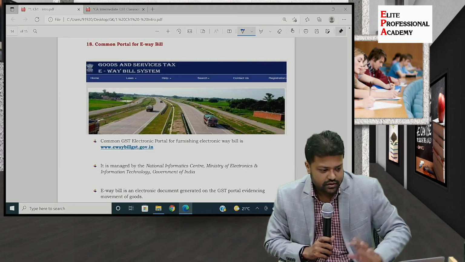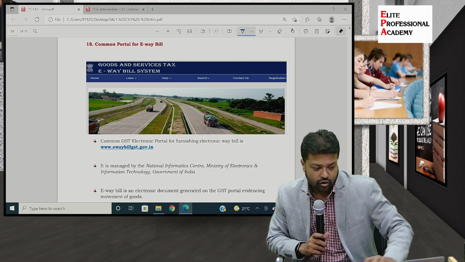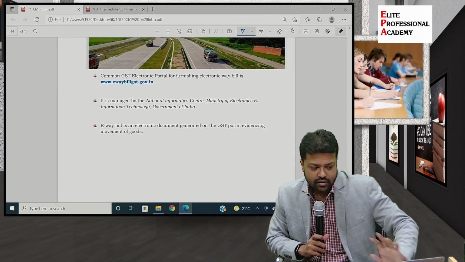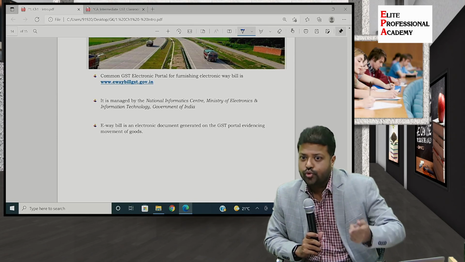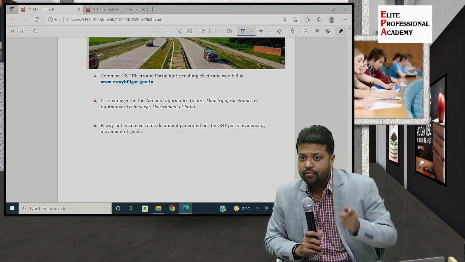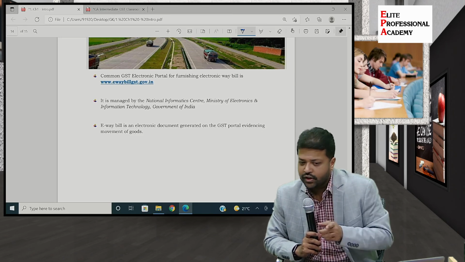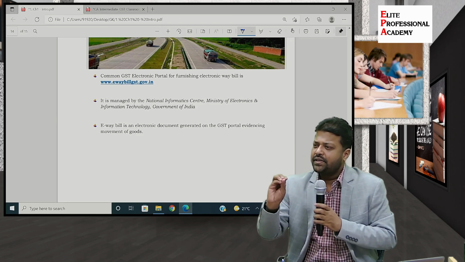Then this is how your GST e-way bill portal looks. You have to log into the e-way bill portal and then put in all the details of the proposed transportation of goods. Whenever the movement is starting, before that you should be ready with the e-way bill issued. So it is a very simple compliance.